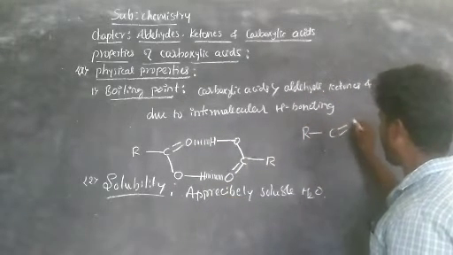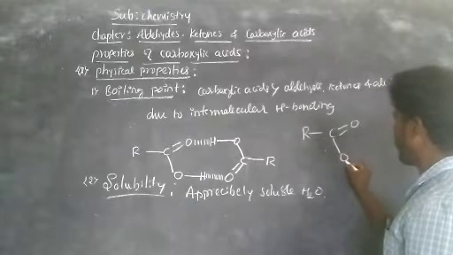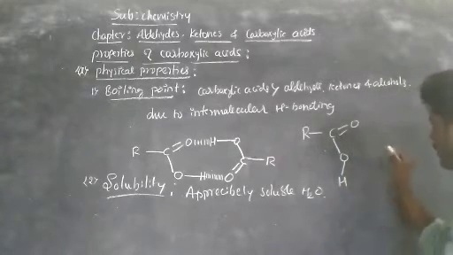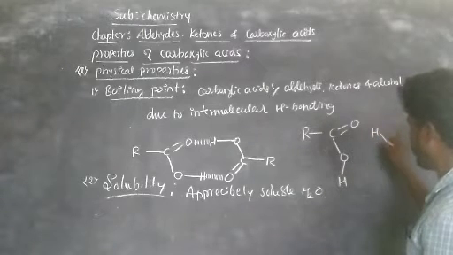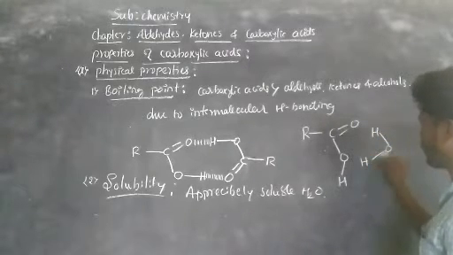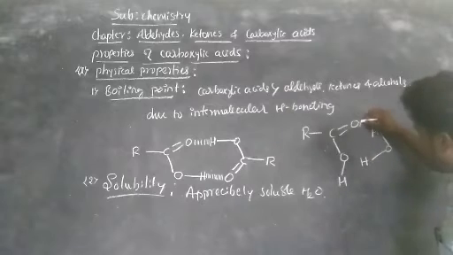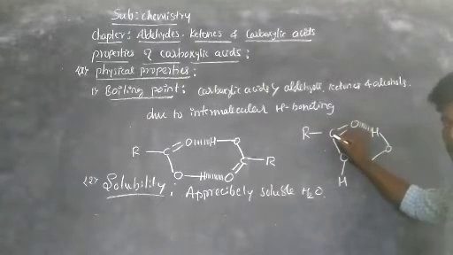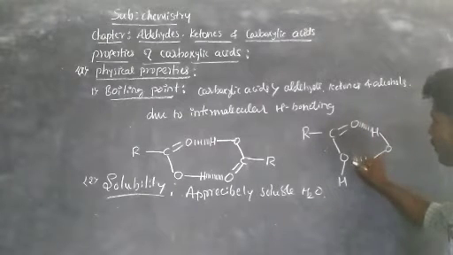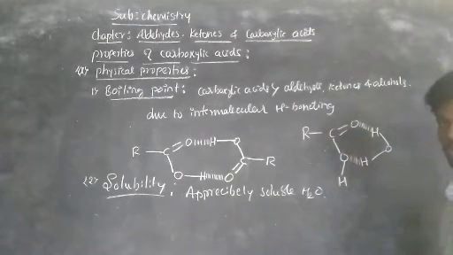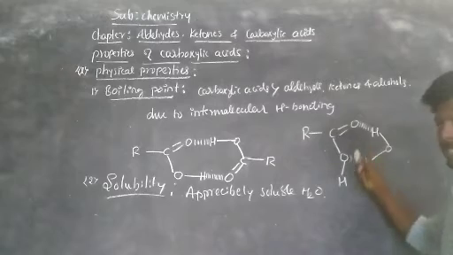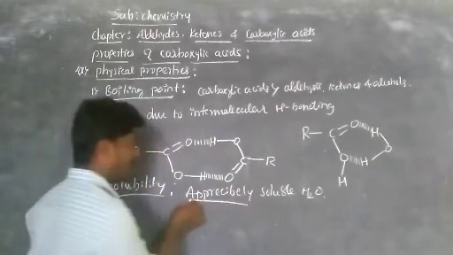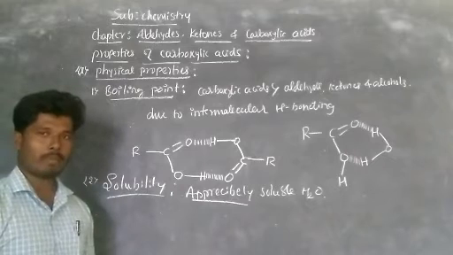R, C double bond O, O, hydrogen. This is carboxylic acid, right? Now water is nothing but H, O, H. Now here the weak attraction is present between the hydrogen of water molecule and oxygen of carbonyl group, and also hydrogen of water molecule with oxygen of carboxylic acid group. So like that the attraction is present between the water molecule and carboxylic acid group, so that they are appreciably, that means highly, soluble in water.